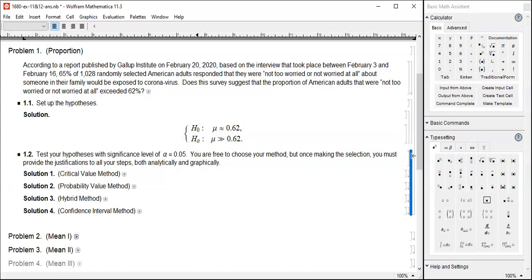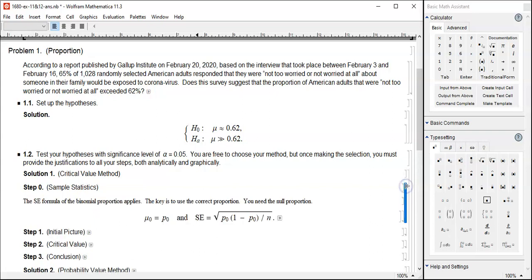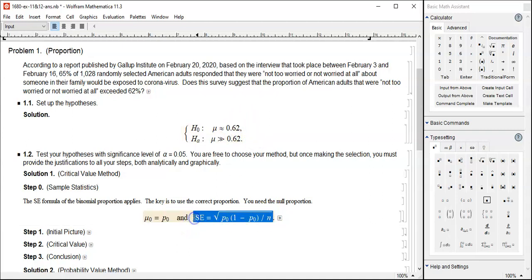Method number one is the critical value method. That is, I'm going to get a normal picture around null, 0.62, and then I'll find out where the threshold is, and then compare that with 65%. Threshold is the critical value. Sample statistics: proportion is given as 62%, and then the standard error formula for proportion, you've got to remember this.